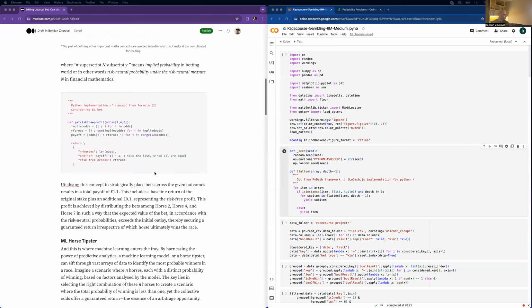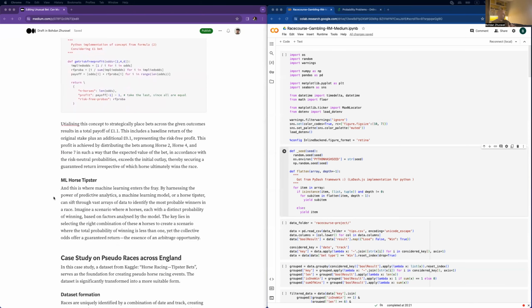Let's move on a little bit further. Yeah, that's what I just said. And this is where machine learning enters the fray. By harnessing the power of predictive analytics, a machine learning model or a horse tipster can sift through vast arrays of data to identify the most probable winners in a race. Imagine a scenario where n horses each have a distinct probability of winning based on factors analyzed by the model. The key lies in selecting the right combination of these n horses to create a scenario where the total probability of winning is less than 1, yet the collective odds offer a guaranteed return, the essence of an arbitrage opportunity.